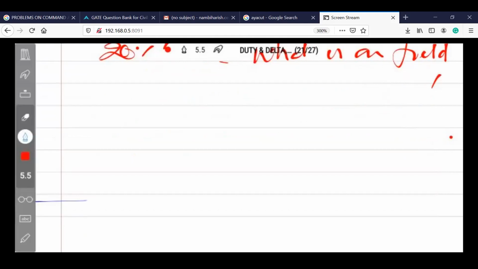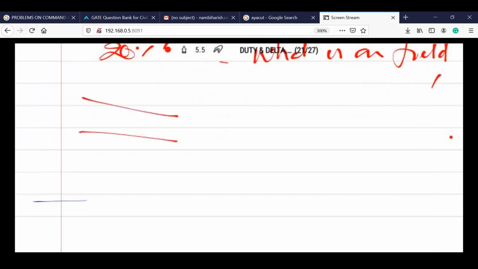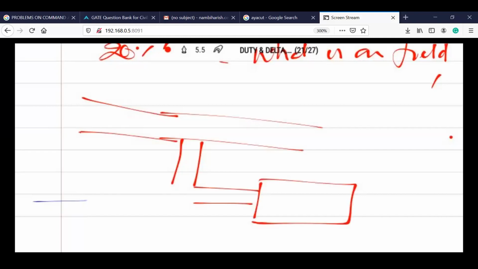A small concept to close on. For example, there is a canal, and from the canal there is a sub-canal, and from the sub-canal another one, for example. Now it is going to the field. Duty means distribution of water, how efficiently the canal is distributing the water from one level to another level. So duty of main canal, duty of distribution canal, duty of field canal, like that you can calculate the duty at different levels of the irrigation system.